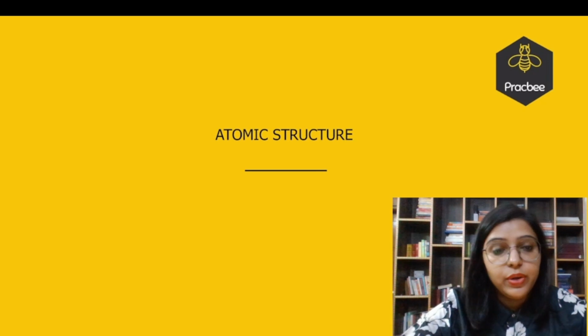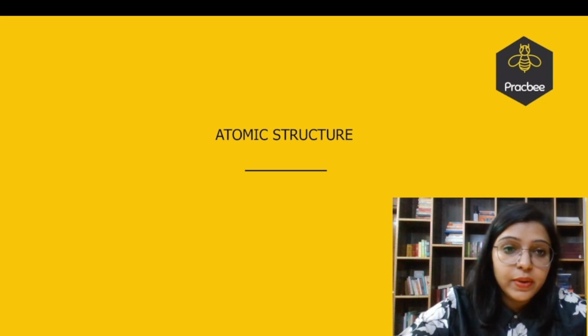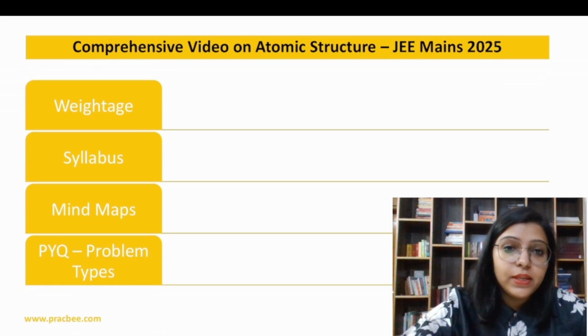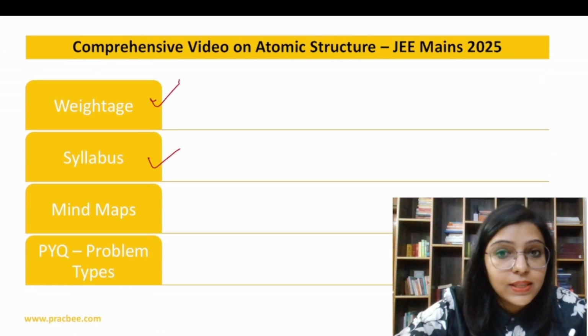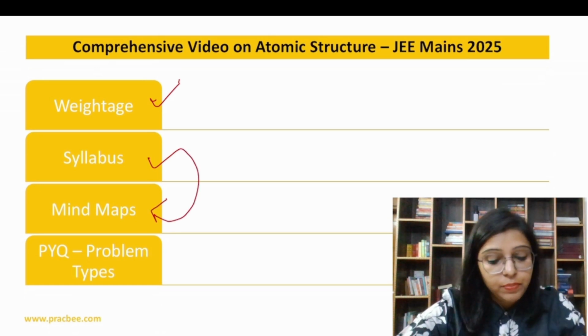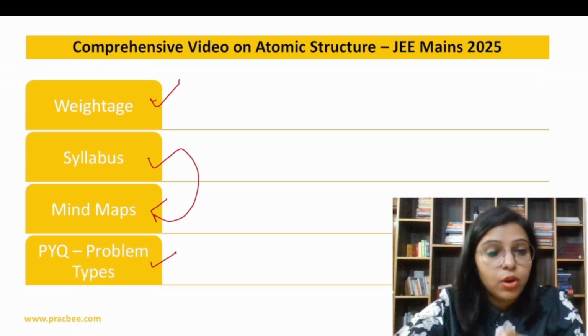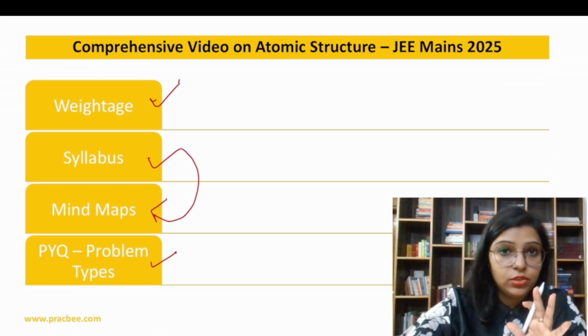In this video, we are going to discuss some previous year questions of this chapter. The chapter is atomic structure, a very important chapter with respect to physical chemistry. Now, we are going to start in a systematic manner. First, we are going to discuss the weightage. Then, we will discuss the syllabus with the help of the mind map. And then, we will solve some previous year questions. I have divided all the questions into 18 topics. So it means we are going to discuss questions on 18 topics.